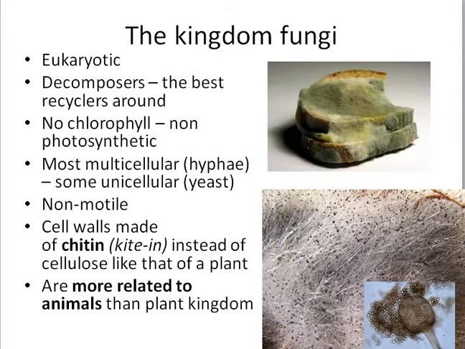The organisms included in kingdom fungi are eukaryotic. They are mainly decomposers, and they don't have chlorophyll. They can be multicellular, or rarely some forms are unicellular, for example yeast. They are non-motile, so they don't have any locomotory appendages like flagella. The cell walls are made up of chitin, whereas in plants the cell wall is made up of cellulose.